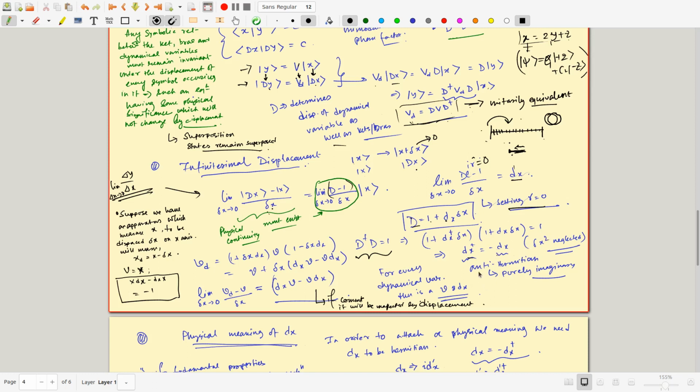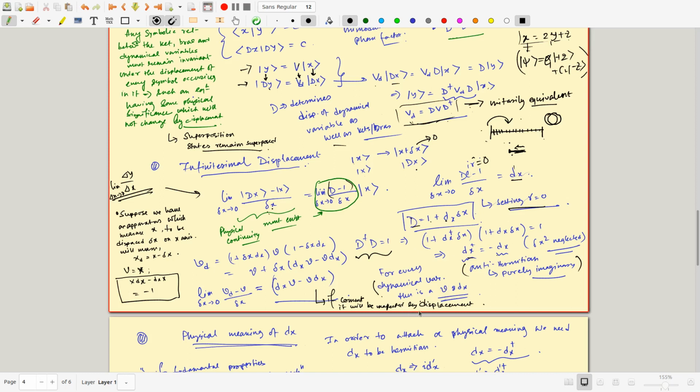So that is basically this dx must be anti-Hermitian, or it must have purely imaginary eigenvalues, whereas dx dagger equal to dx is Hermitian, and that will have purely real eigenvalues. This will have purely imaginary eigenvalues. So now for every dynamical variable, every dynamical operator which can take you from one state to another state, there must be a v and a corresponding dx.